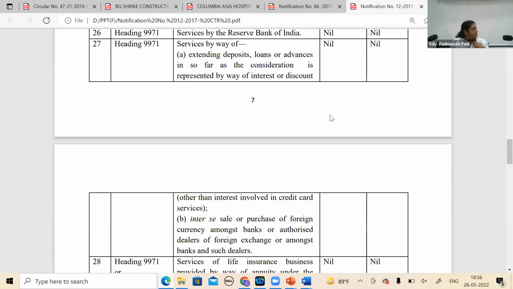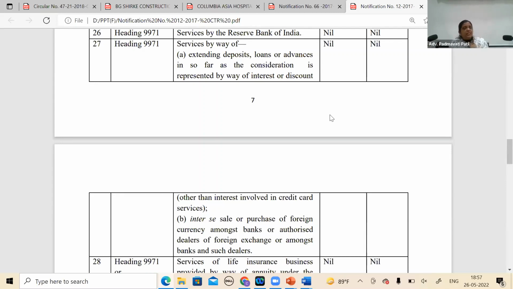See, I'm taking advance from you, and later on I'll adjust at the time of the final price, that much less you're going to give me. So whether the department can take a stand, arey, that is related to your valuation, so take notional interest and add it. In a case where there is no specific provision for inclusion of interest on advances, what's the point of concern here? What point can we take to say to the department you're wrong, because it is not providing for any inclusion anywhere.